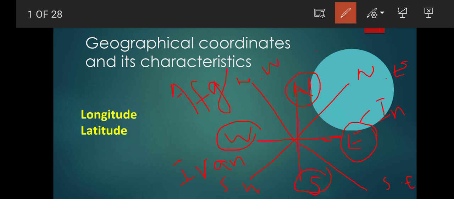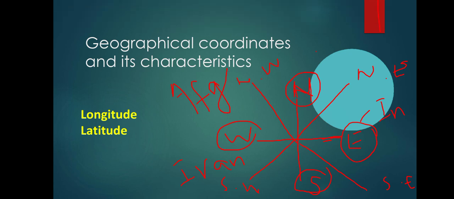So these are the countries that you have to know to remember these directions very well, because this will help you to locate any area on the map of the world, to know the time zone, and to know the location of any area. These must be remembered by the beginners of geographical coordinates and its characteristics. Very important for the beginners. After the geographical coordinates and its characteristics, there come longitude and latitude. So let's move towards it.